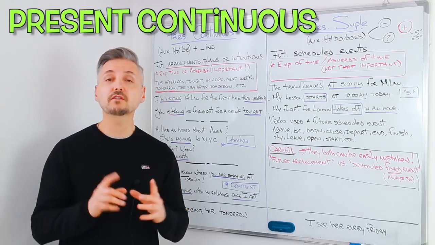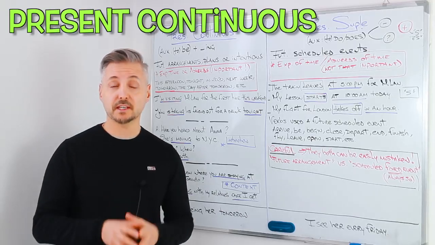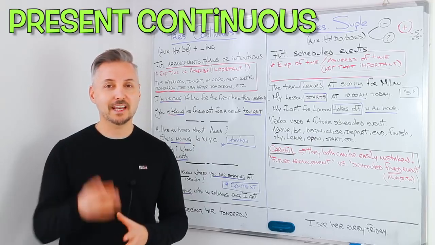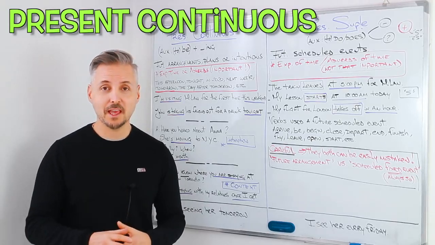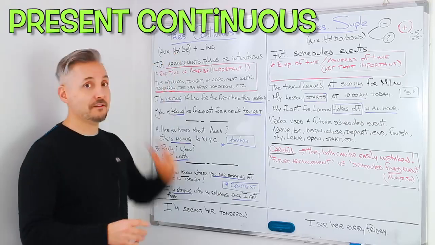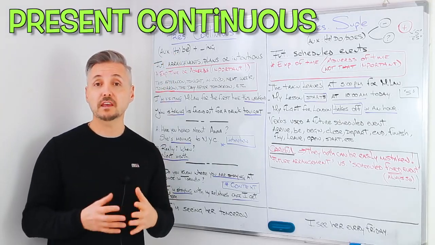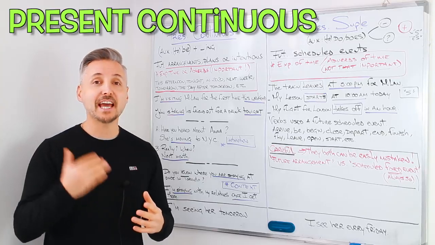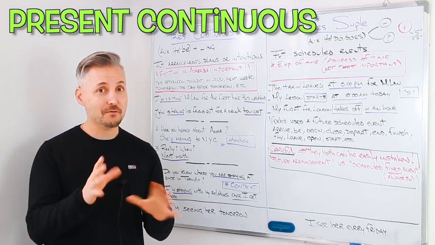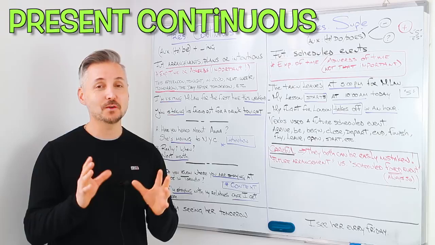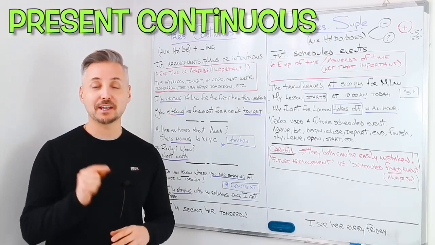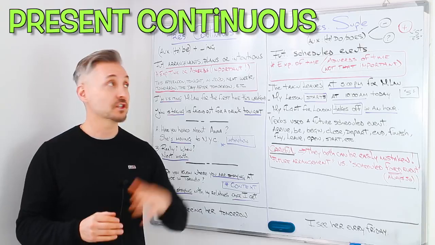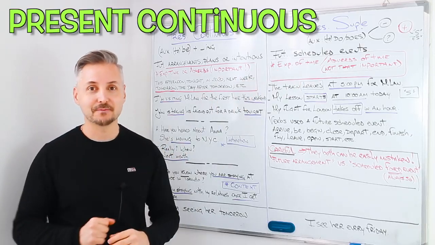Let me tell you that you need to remember the auxiliary for the present continuous. What is the auxiliary of the present continuous? Yes, that's right, the verb to be. So, when we have the verb to be, we have the verb with an ing form. If you don't remember that, you should review the present continuous. There is a lesson on the present continuous on my playlist, so you may click here to watch that lesson.